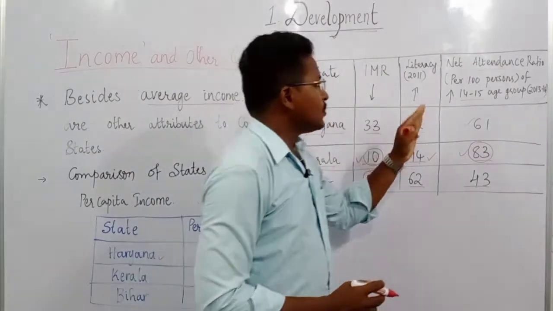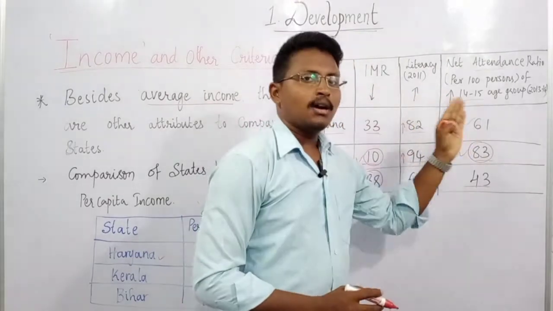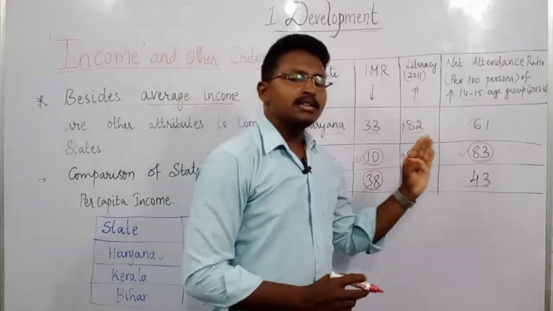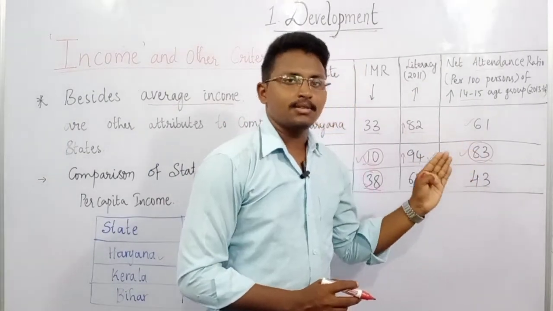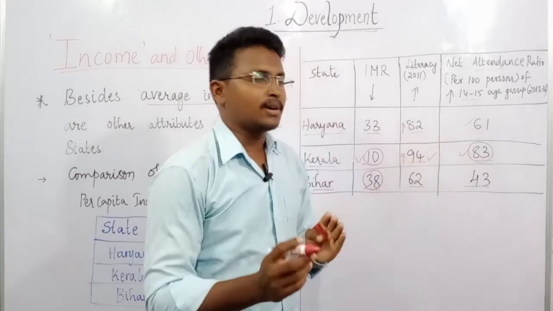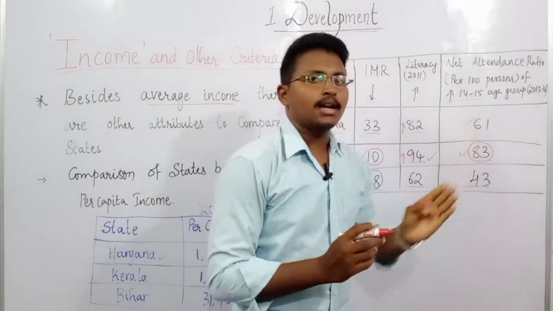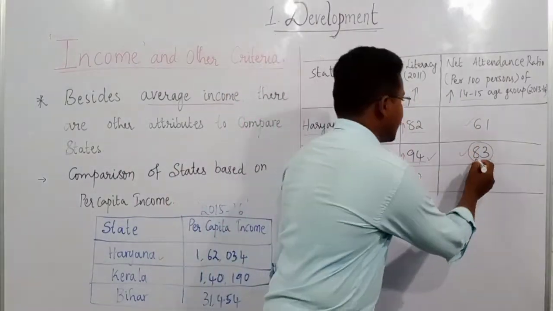In Haryana only 61 children of the age group 14 to 15 are attending school, and in Bihar it is only 43 students per 100 people of the age group 14 to 15, whereas in Kerala it is 83.